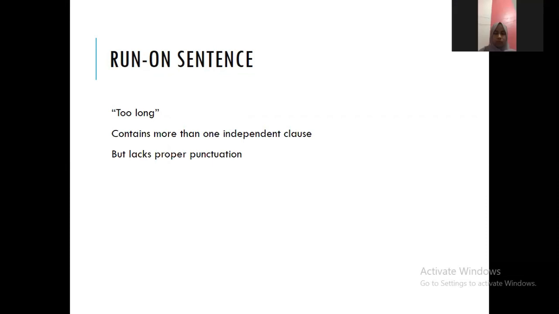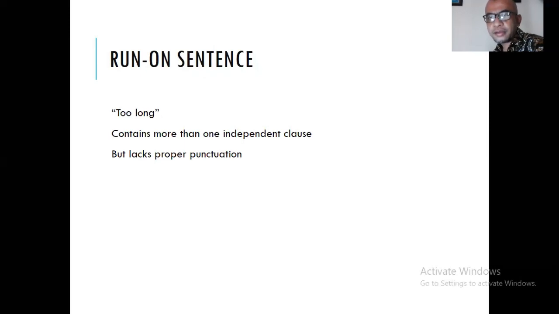Do you know what punctuation is? Punctuation is tanda baca, like comma, full stop, semicolon, or bracket. These are all punctuation. And remember, when you miss the punctuation, sometimes the meaning is not clear.